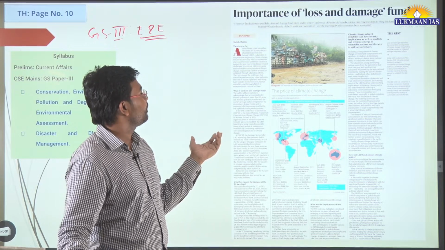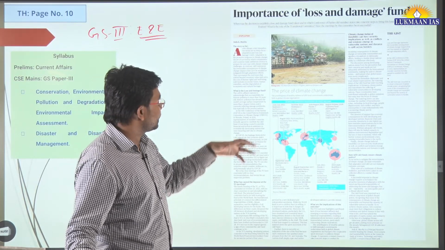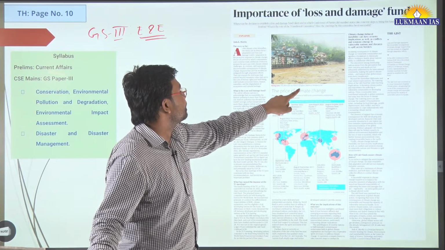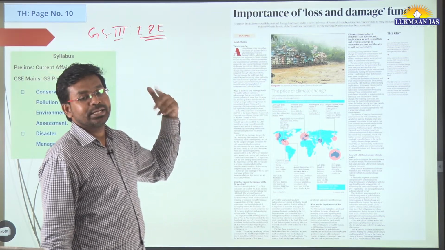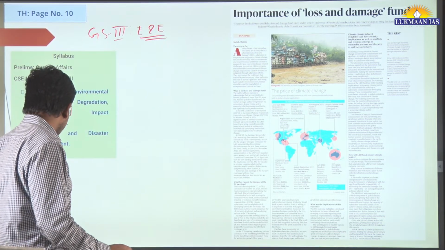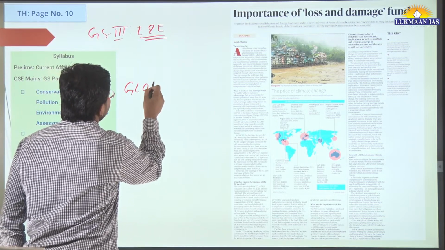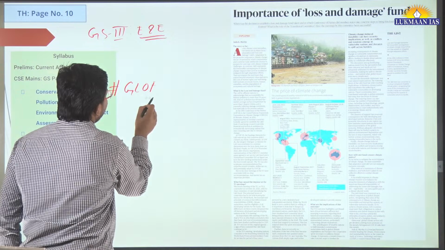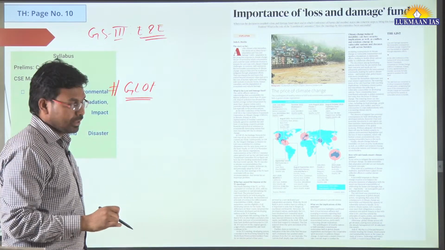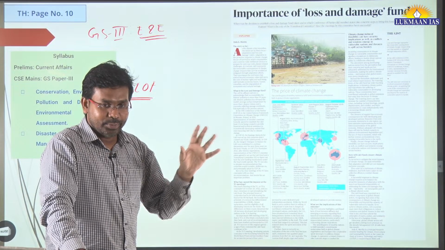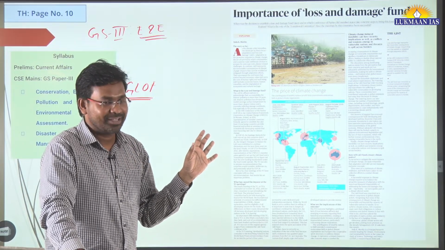Recently we have seen a flood in Singtam, Sikkim, because of a glacial lake outburst flood. People were killed, there have been damages to property, but there is no contribution of any loss and damage fund.